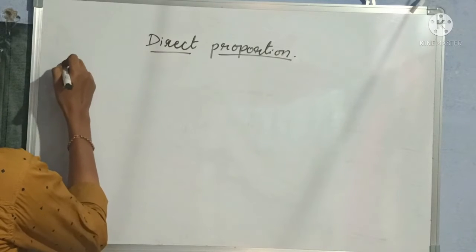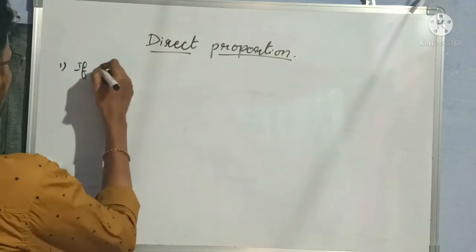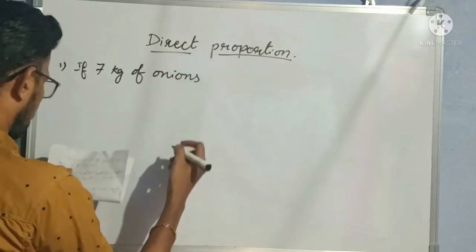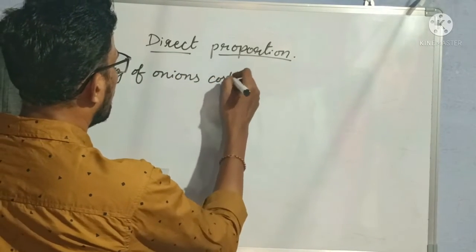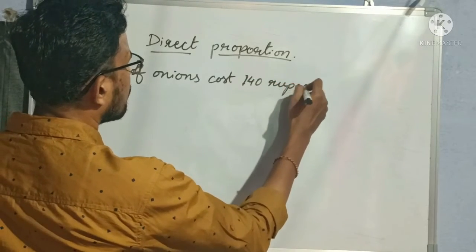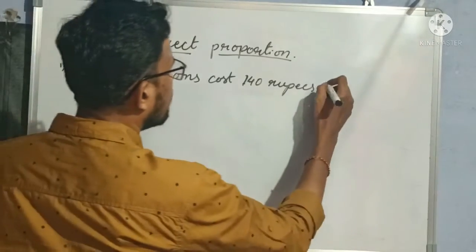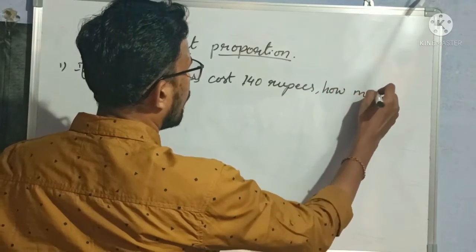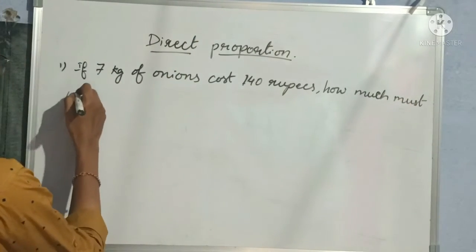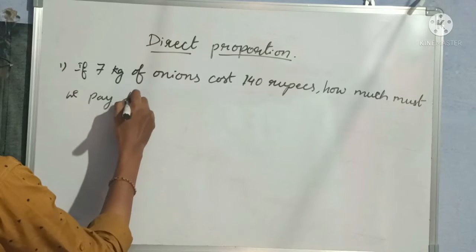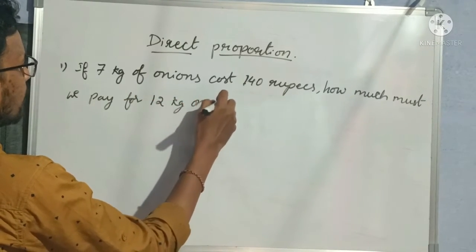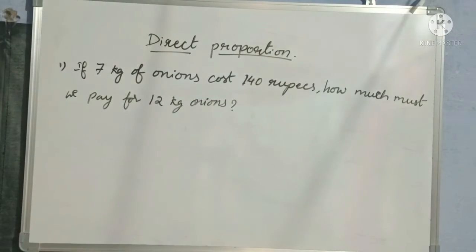First example. If 7 kg of onions cost 140 rupees, how much must we pay for 12 kg onions? Okay, this is our question.